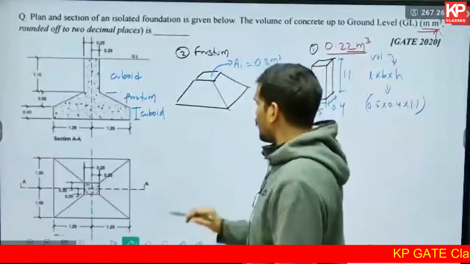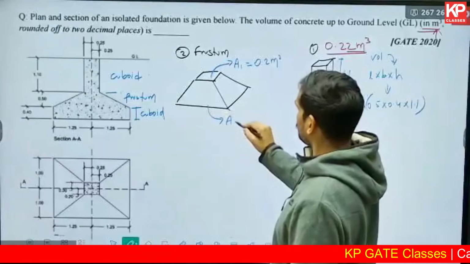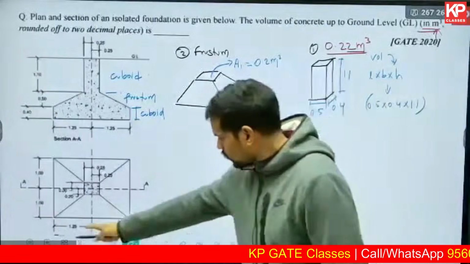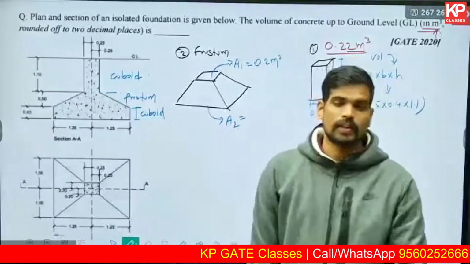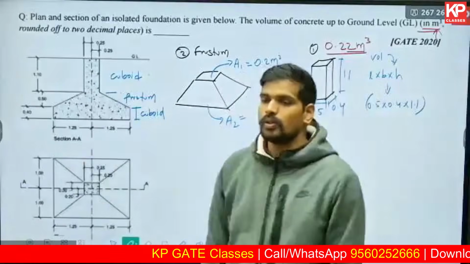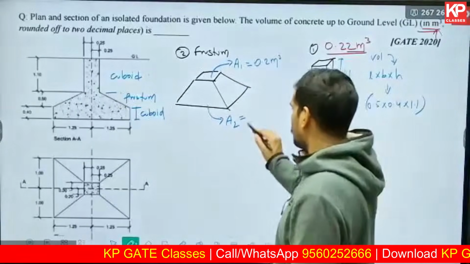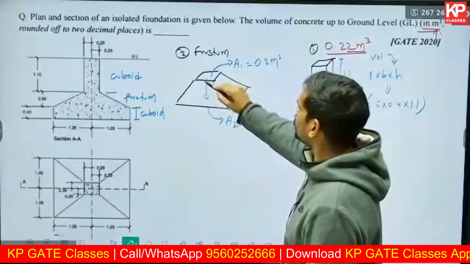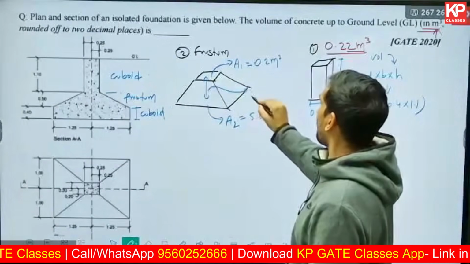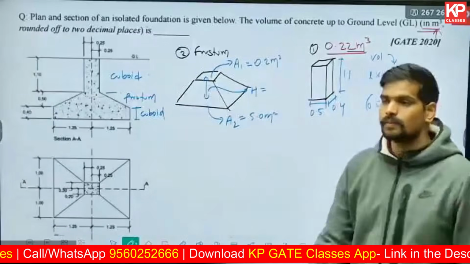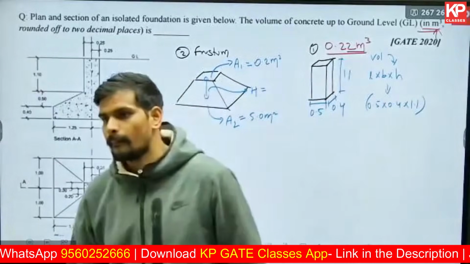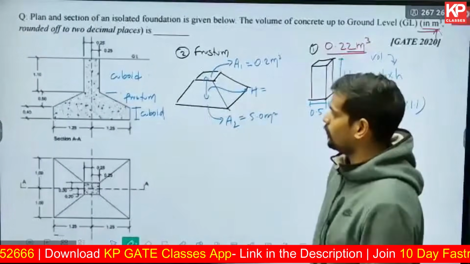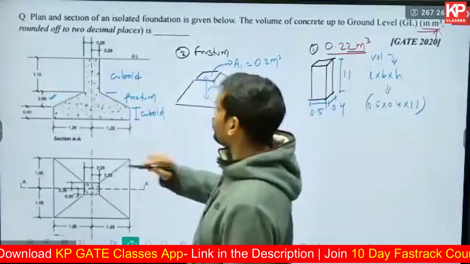Similarly, what is the area of the bottom surface of the frustum? Looking into the plan again, this is 1.25, 1.25, which together will be 2.5, and this is 2. 2.5 into 2 will be 5. And what is the height of the frustum between those two areas? That you can see in the section. It is given as 0.5 meter.